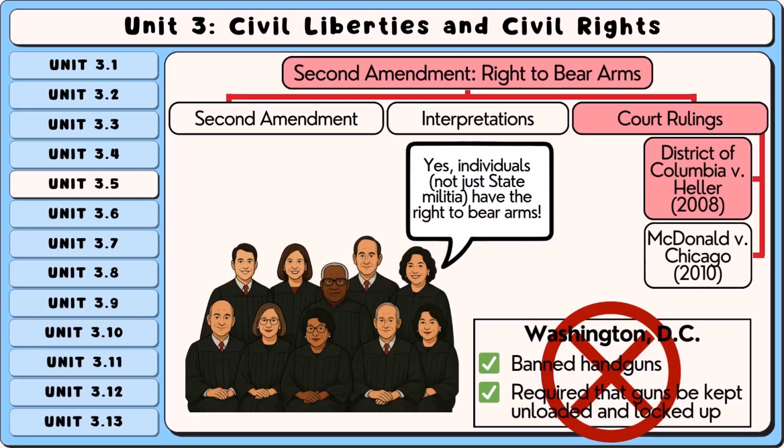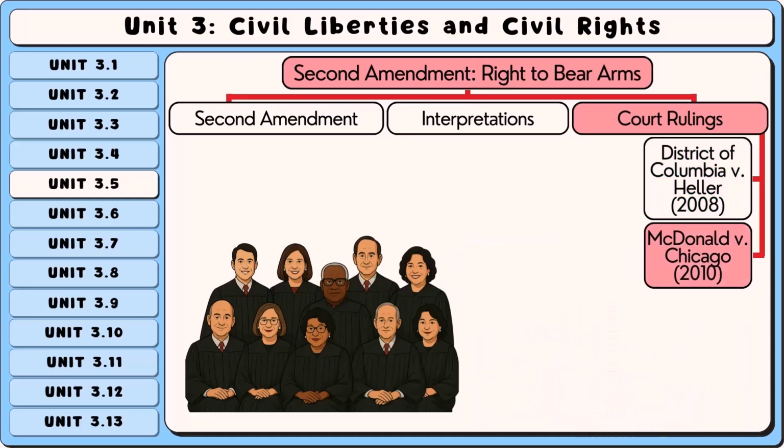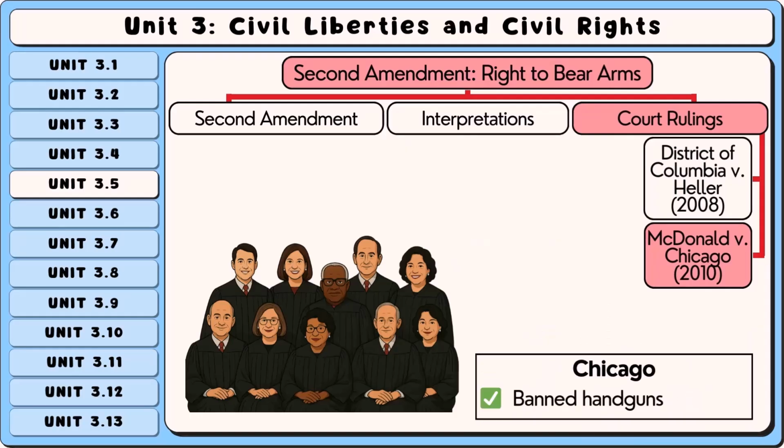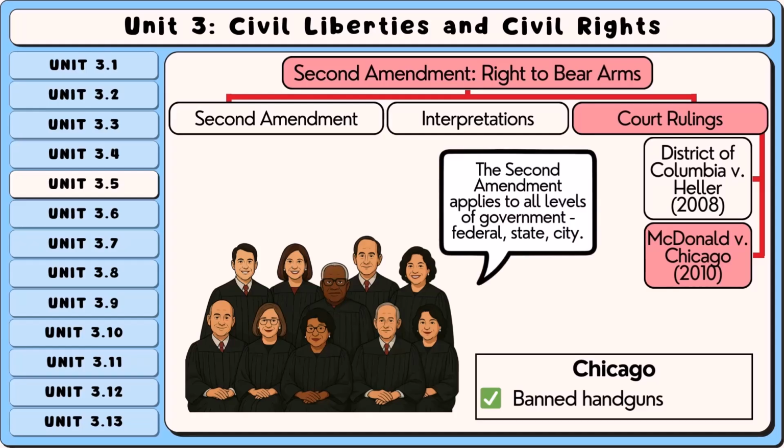In McDonald versus Chicago, the court took this idea one step further. This case challenged a handgun ban in the city of Chicago. The court ruled that the Second Amendment doesn't just limit the federal government, it also applies to state and local governments.